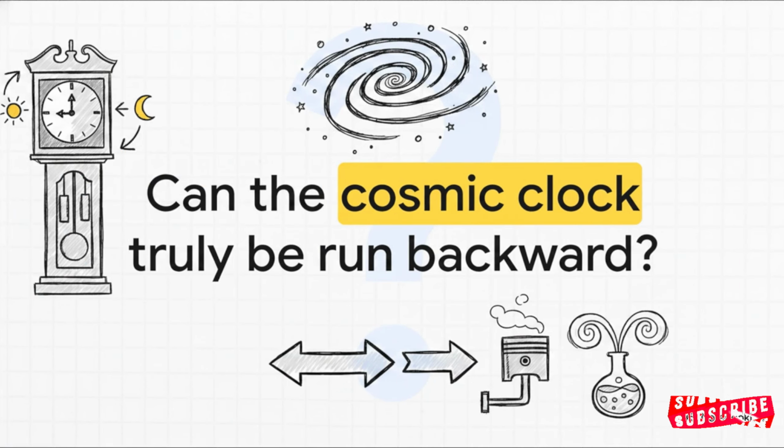Which leaves us with something pretty deep to ponder. We've seen today that the math of energy transfer is incredibly tight and unyielding. But if every single spontaneous natural process is fundamentally irreversible, it begs a massive question. Can the cosmic clock ever truly be run backward? Or is the relentless forward march of time just the ultimate inescapable consequence of thermodynamics?